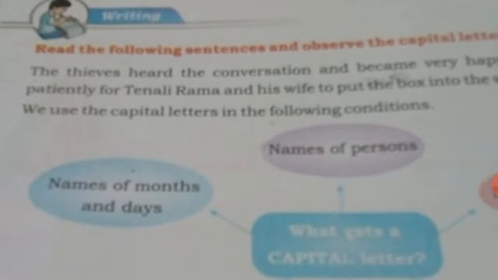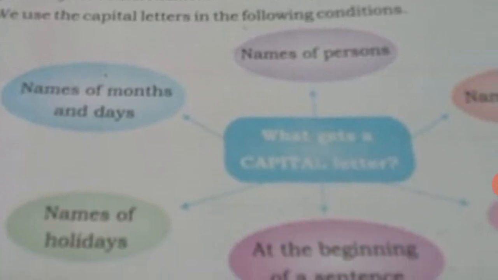But we should know where to use capital letters and where to use small letters. Capital letters are also known as big letters. When we have to use the capital letters, see the diagram given below.